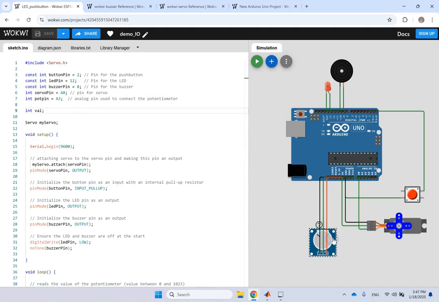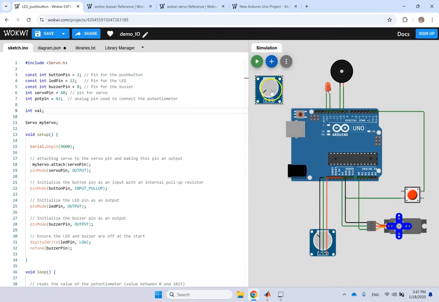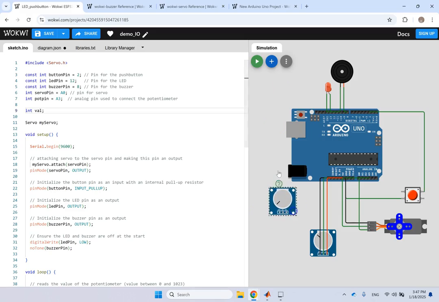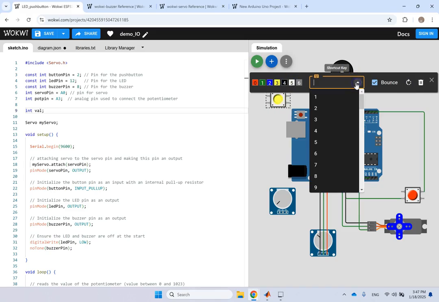And as I said, once you click on any of them in the beginning, right, when you bring it here, so let's say if I bring a pot, and I click on it, if it allows you to rotate it or something, you should have the option here. So you see, when I bring this guy and I click on it, it does not give me the option to rotate it around, but if I bring a push button, look here, it allows me to rotate it, it allows me to change the color for it, and it even allows me to have a bounce or not.